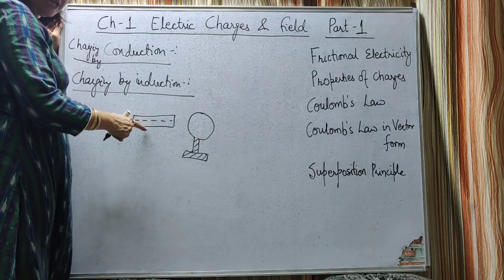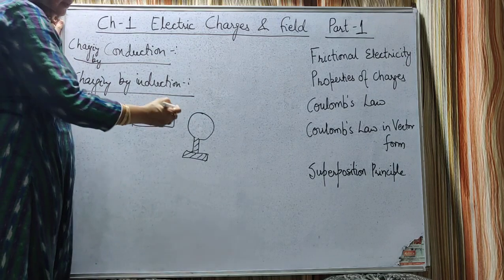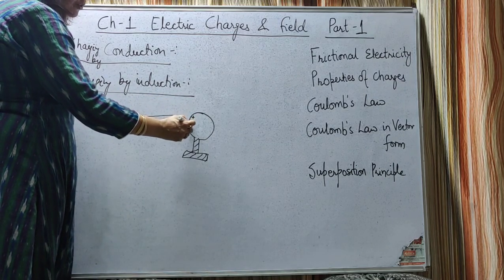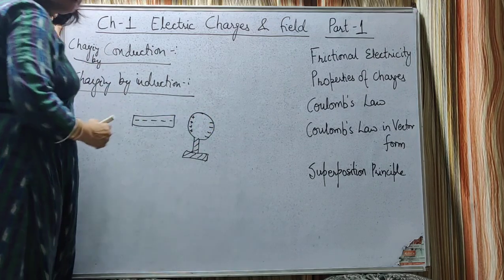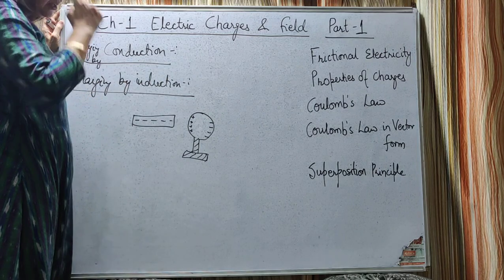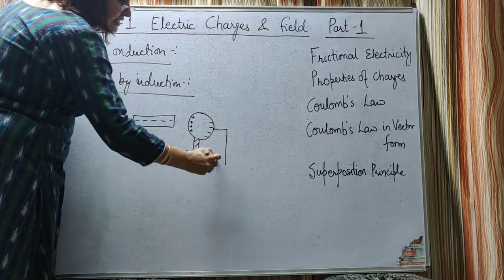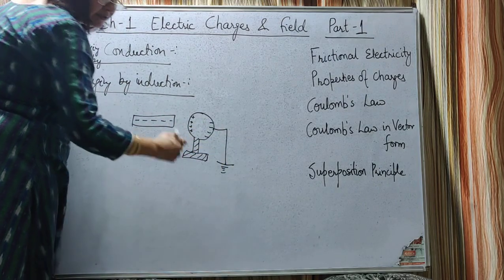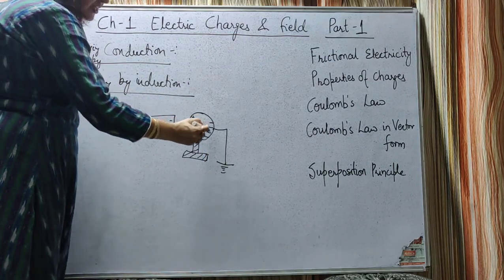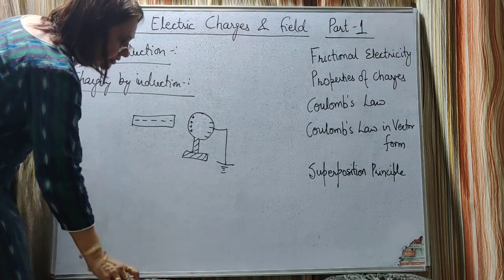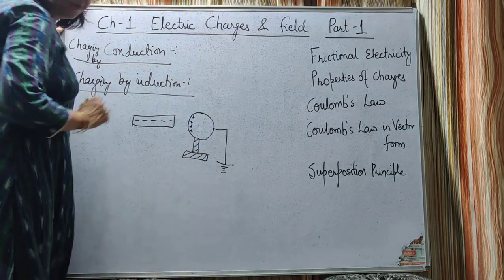So when the negatively charged ebonite rod is brought near to this metallic sphere, we know that due to the force of attraction, positive charges will accumulate here, and on the other side of the metallic sphere, negative charges. Now in the second step, what is done? The outer side of this metallic sphere is grounded, is earthed. That is, our metallic wire is connected into the earth. So these negative charges will flow into the earth and here the negative charges will not be there. Why? Because they will flow into the earth.